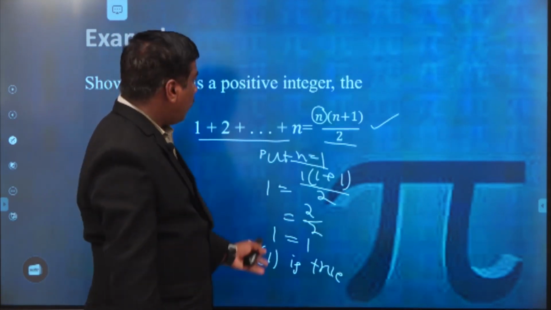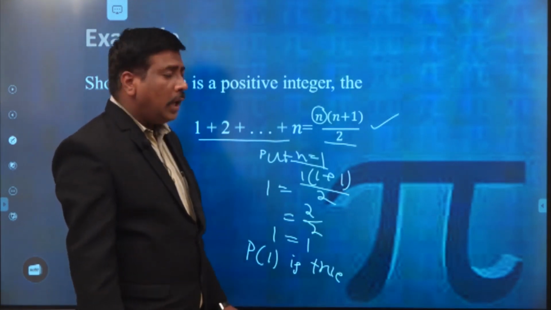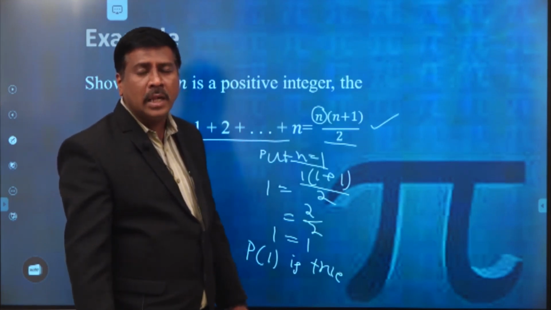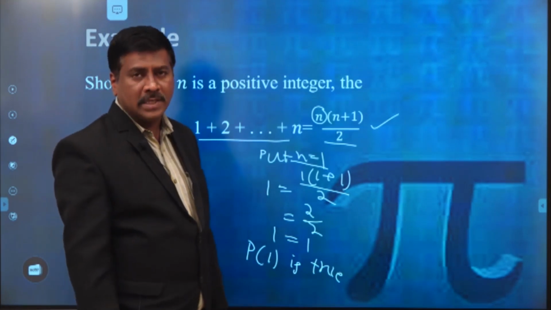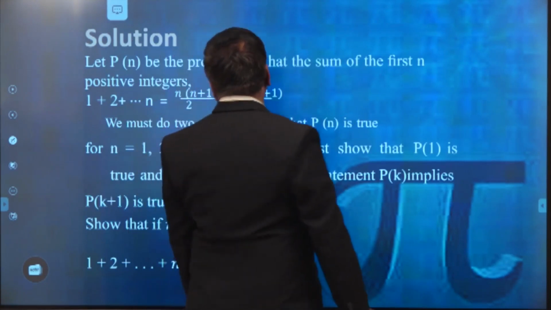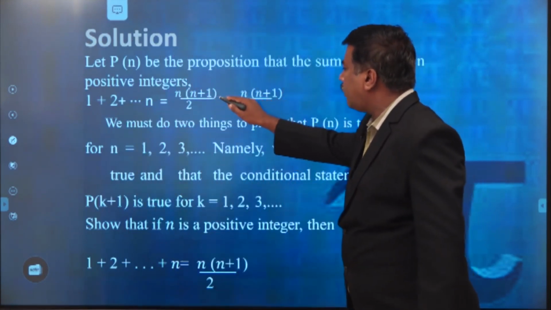Now, for proving this, we assume that if the summation of the kth term is true, then automatically the given statement is true for n equal to k plus 1. We have to see this with this example. Let P of n be the proposition that the sum of the first n natural numbers, this is what we have to prove.